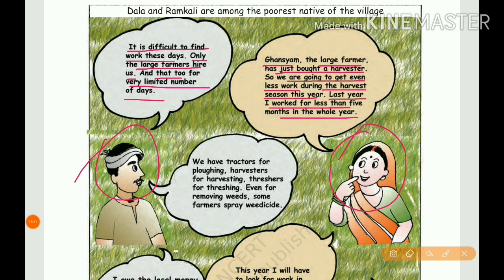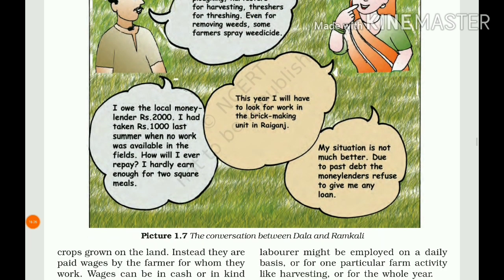Last year he didn't have the harvester, and even then she got only 5 months of work in the whole year. Now that Ghanshyam has bought a harvester, she is thinking she won't get enough days of work. We have tractors for plowing, harvesters for harvesting, threshers for threshing, all the machines, even for removing weeds. Some farmers spray weedicide.